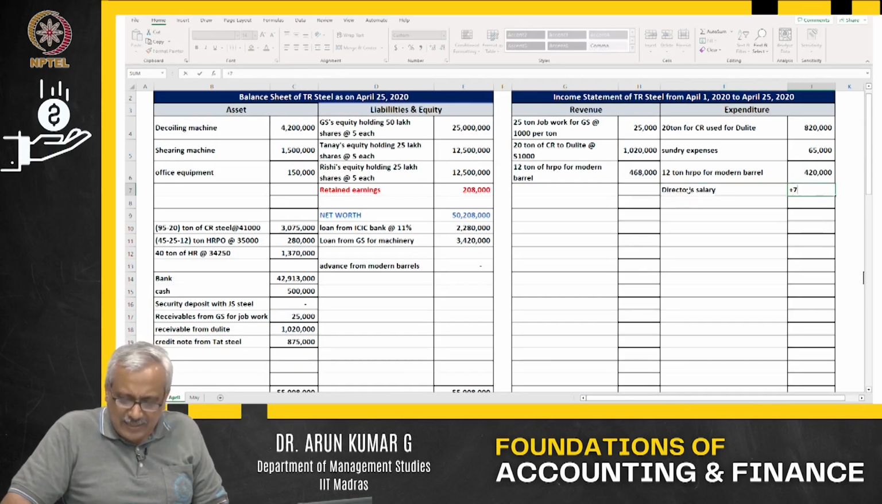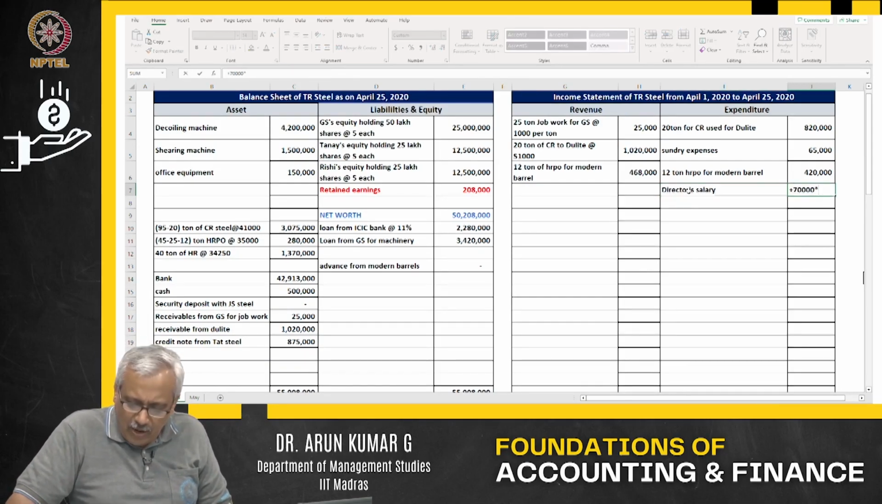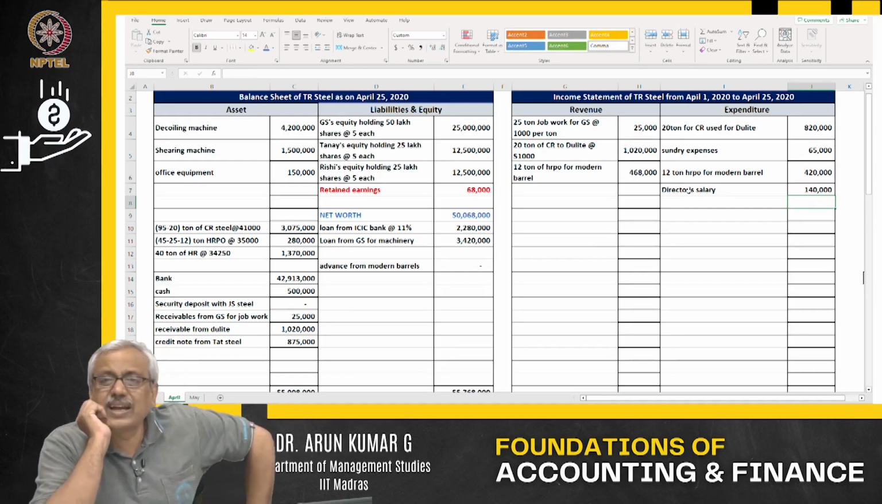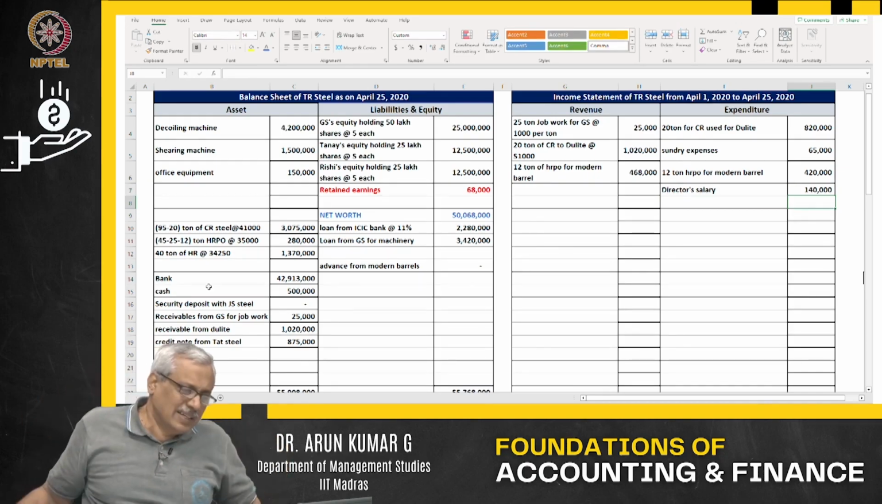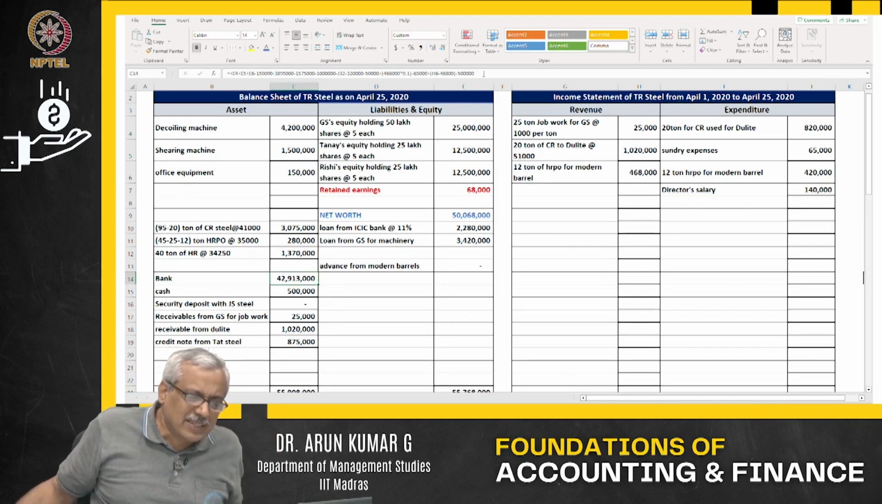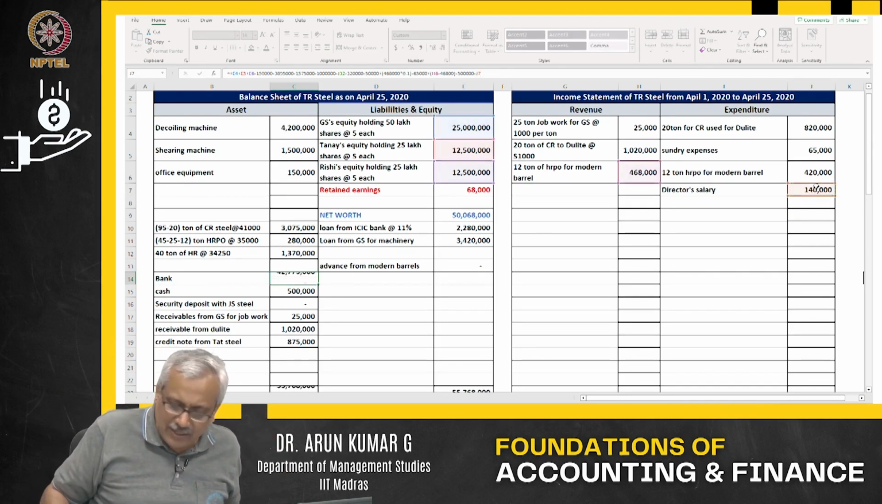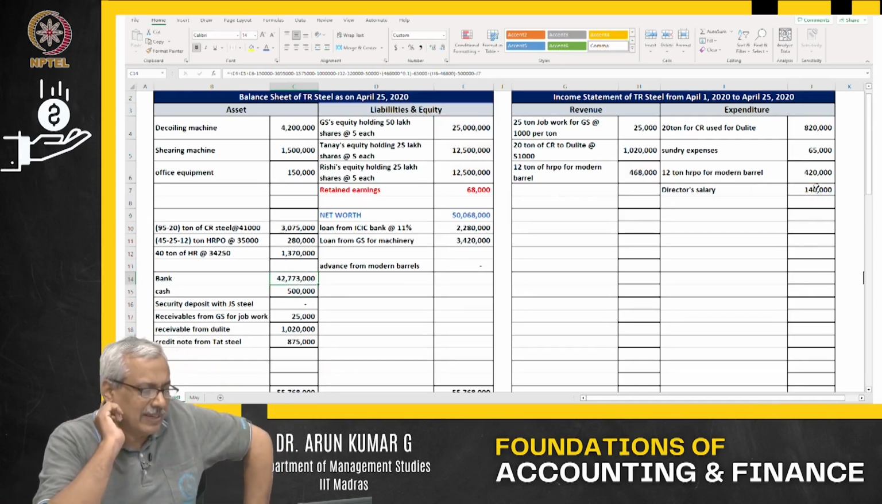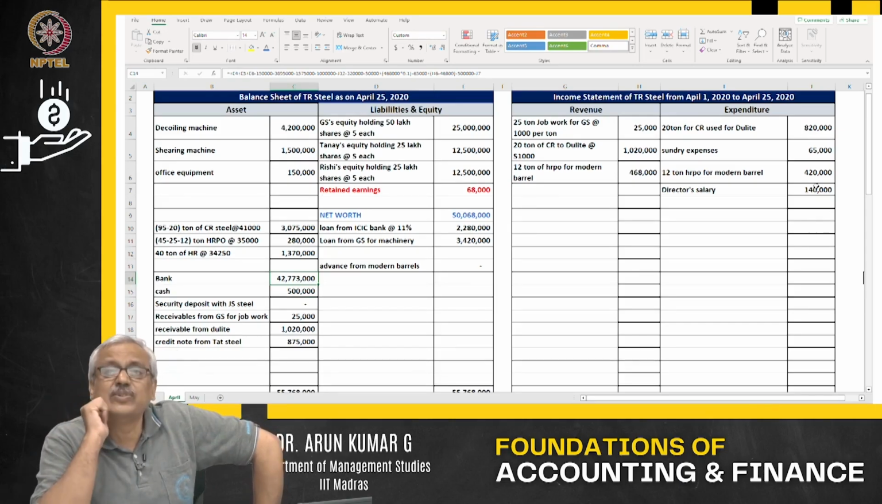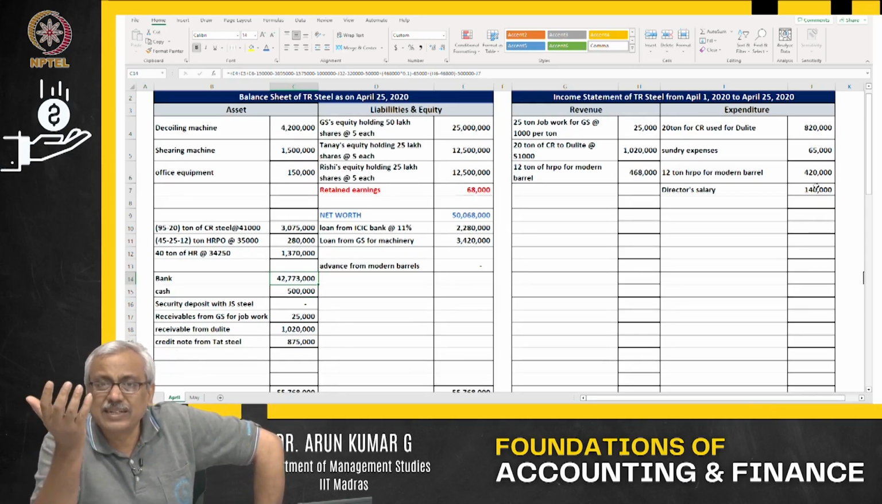Director salary in this case, how much is it? 70,000. How many people are the director? 2 fellows are the director. It is an expenditure, so expenses get impacted. When you pay, what happens? The bank account also gets impacted, the bank balance reduces when you pay the director salary. That is an expenditure. We have paid, it is impacted.